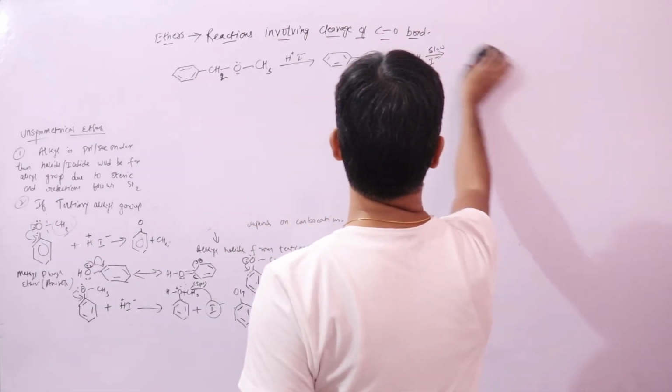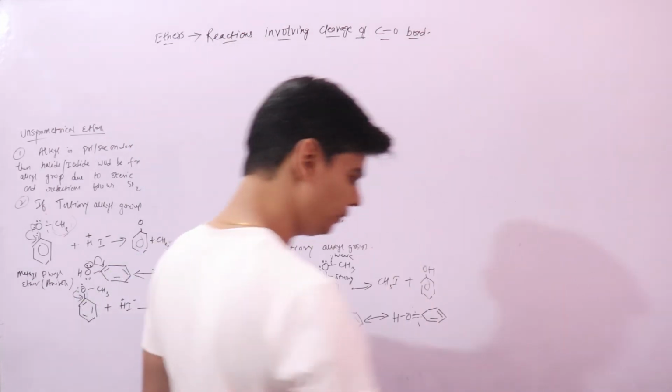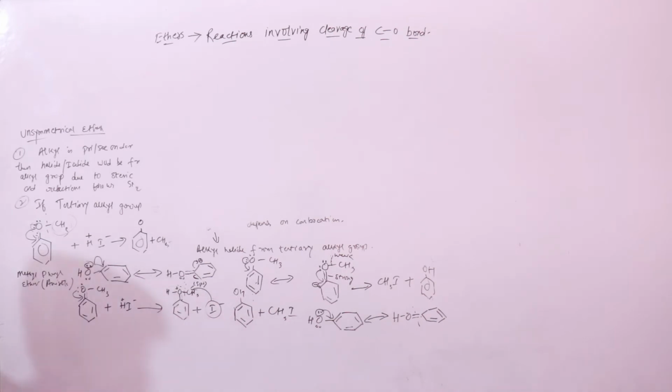let's take a similar example first, where we have some sort of methyl phenyl. Let's take the example of a compound, benzyl phenyl ether.